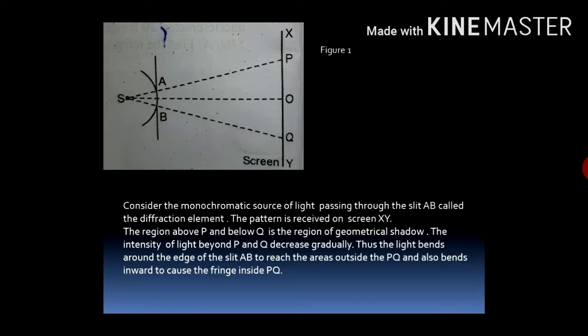Thus the light bends around the edge of slit AB to reach the areas outside PQ, and also bends inward to cast the fringes inside PQ. We find the fringe pattern near P and Q, and the region near O is general illumination.